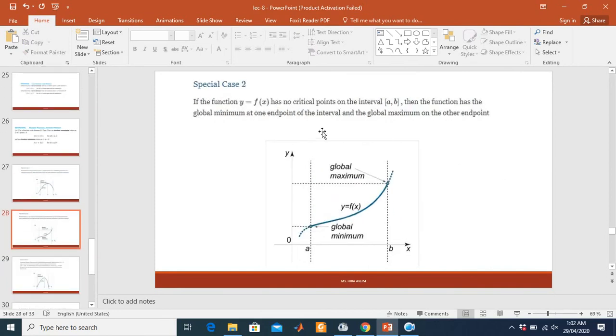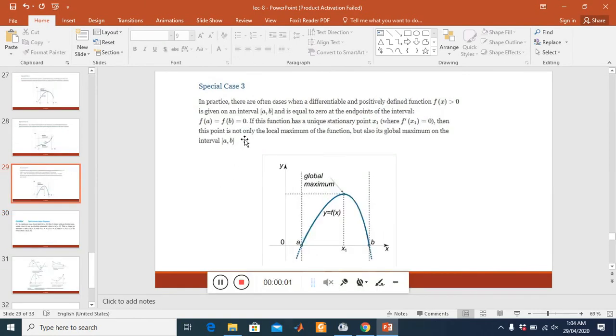Case 2. If f of x has no critical point on the interval a, b, the function has its global minimum at one endpoint of the interval and its global maximum at the other endpoint. If we have no critical point, the graph is shaped like this. It has global minima at one end and global maxima at the other end.